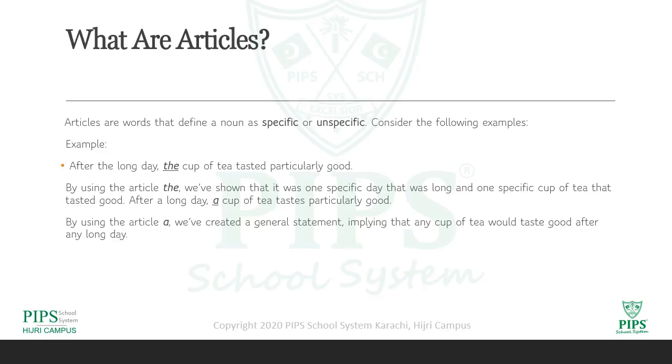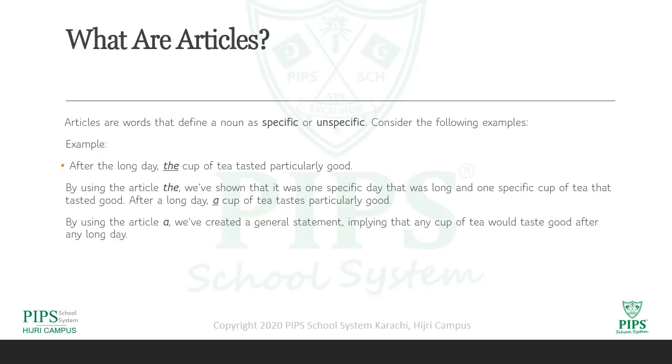After the long day, the cup of tea tasted particularly good. The cup of tea. By using the article the, we have shown that it was one specific day that was long and one specific cup of tea that tasted good. You see, the word the with the cup shows that that cup of tea has become special now.